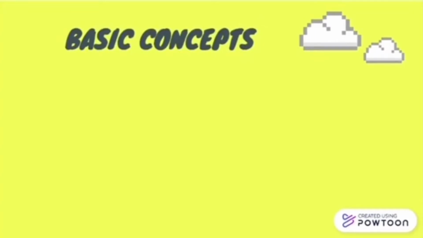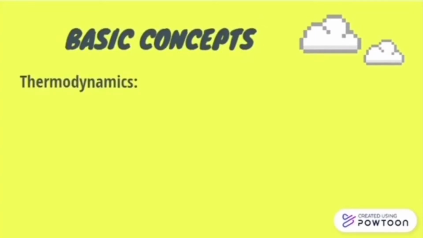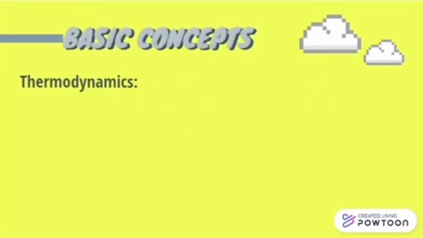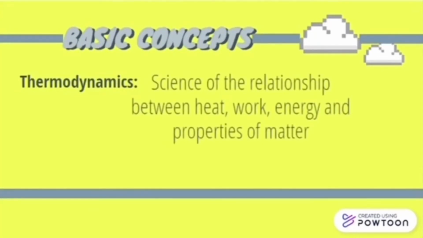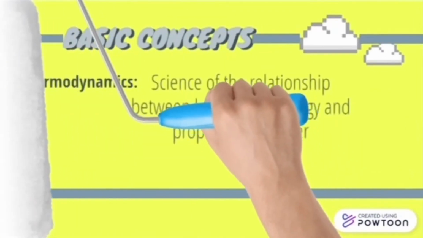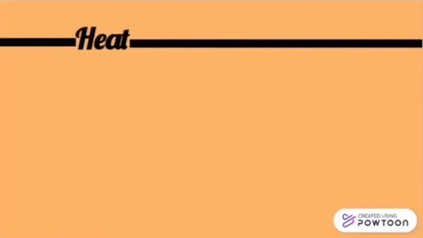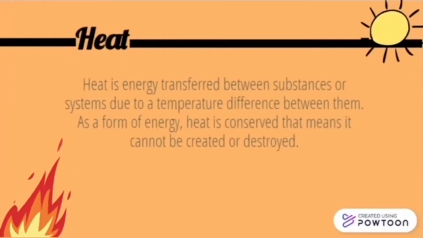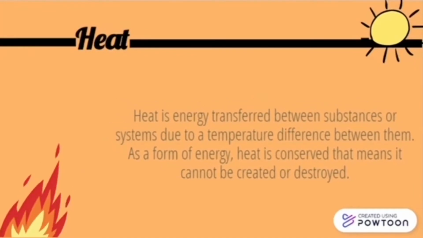Well, thermodynamics is the science of the relationship between heat, work, energy, and the properties of matter. But what exactly is heat? Well, heat is a form of energy that is transferred between substances or systems because they have a different temperature. And something that we need to know is that energy cannot be created or destroyed. It can only be transformed from one form to another.